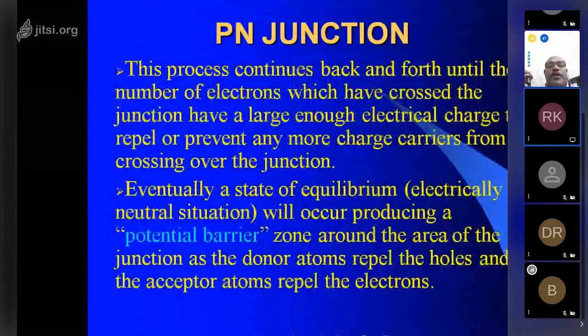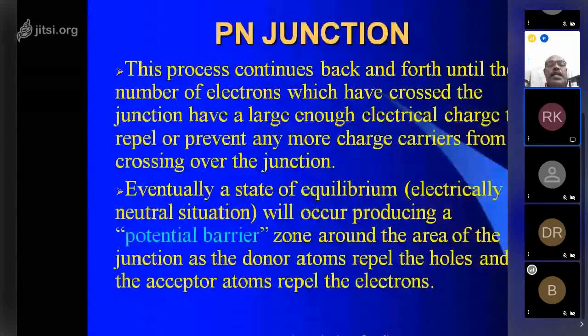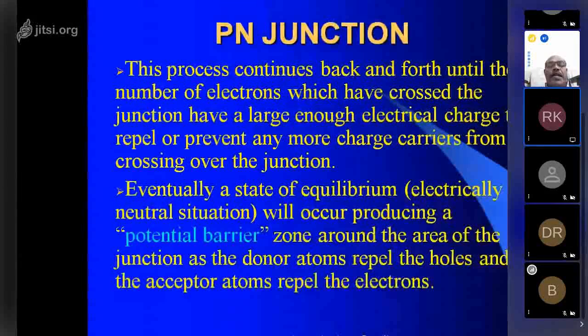This process continues back and forth until the number of electrons which have crossed the junction have a large enough electrical charge to repel or prevent any more charge carriers from crossing the junction. Eventually, a state of equilibrium, an electronically neutral situation, will occur, producing a potential barrier zone around the area of the junction, as the donor atoms repel the holes and the acceptor atoms repel the electrons.